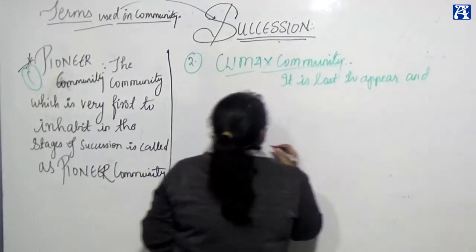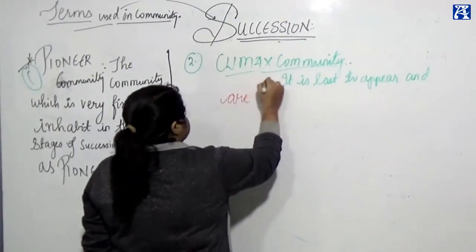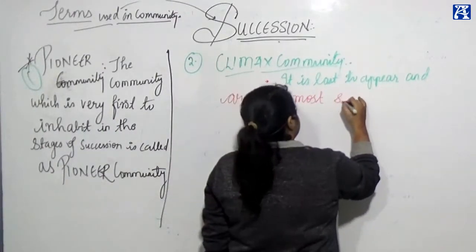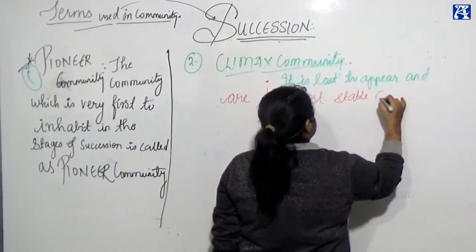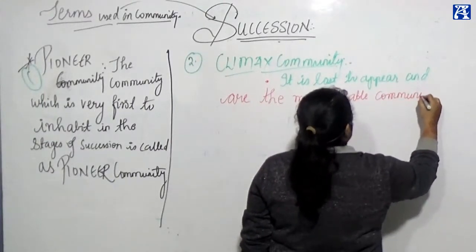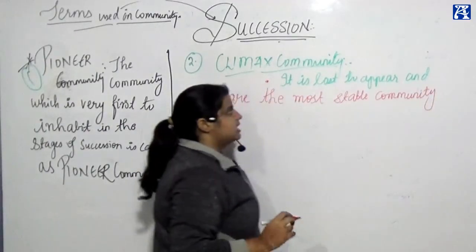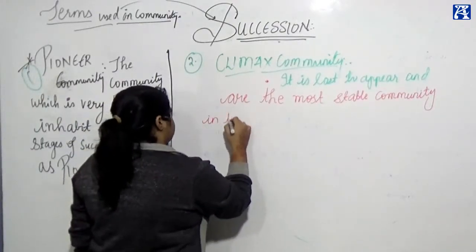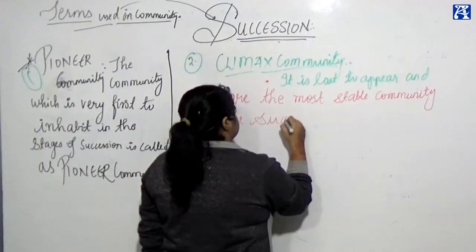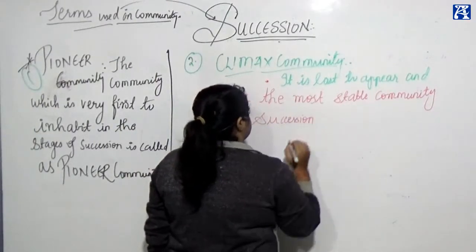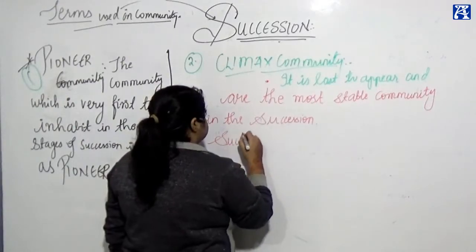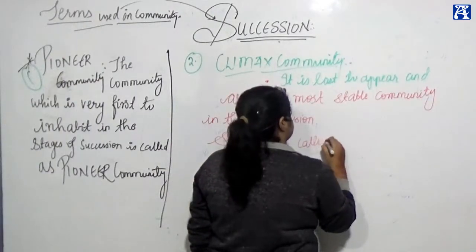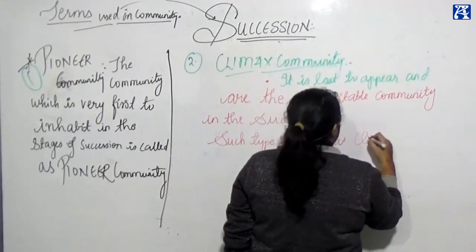It is last to appear and is the most stable community in the succession. Such a type is called climax community.